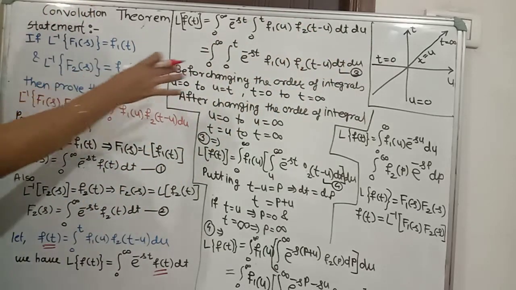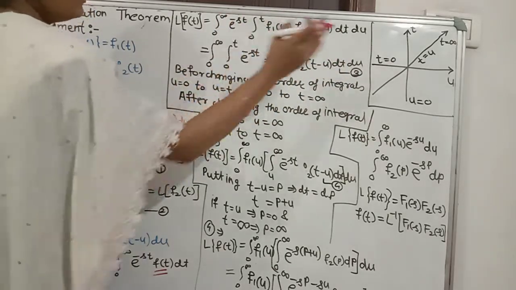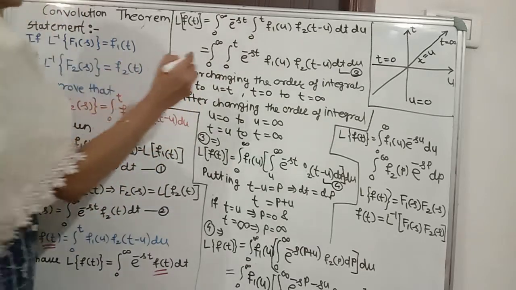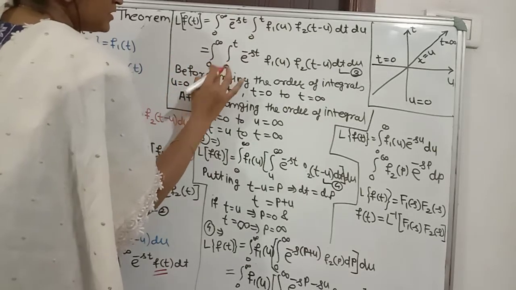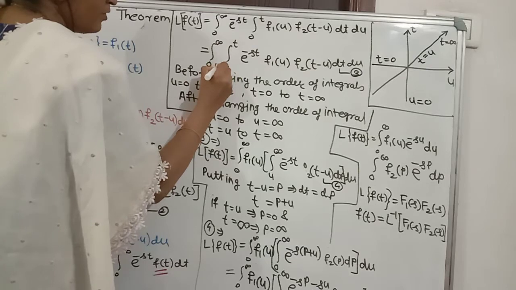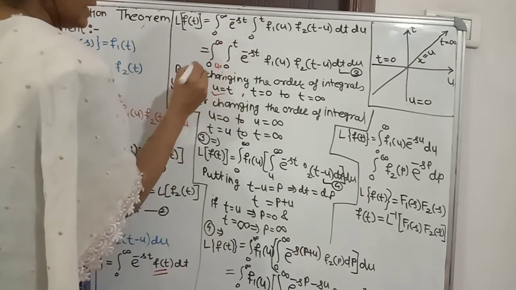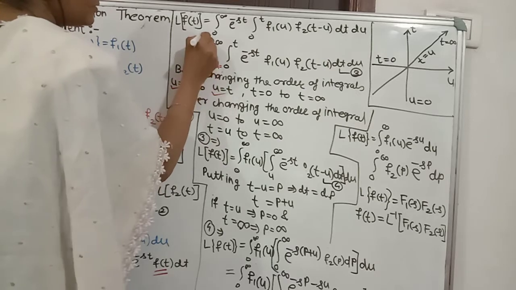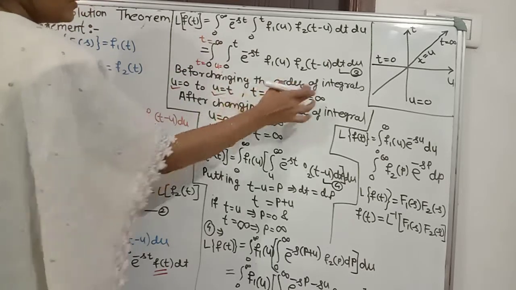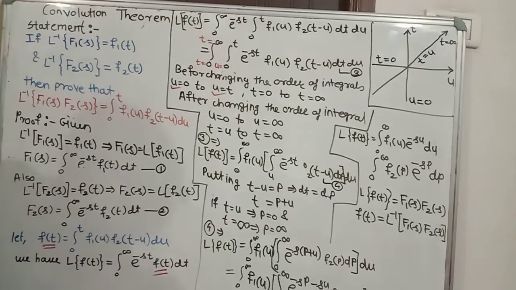Then from all these limits we draw the diagram. The limits are for u is equal to 0 to u is equal to t. Then next one is t is equal to 0 to t is equal to infinity. So all are the limits. By using these limits we can draw the diagram.